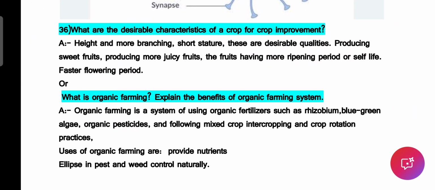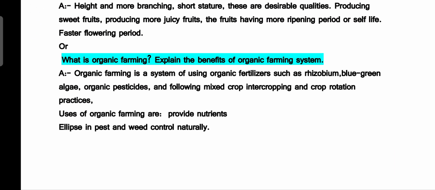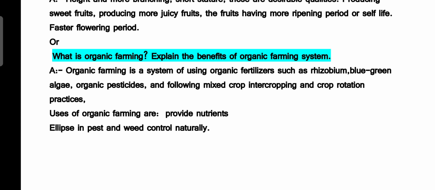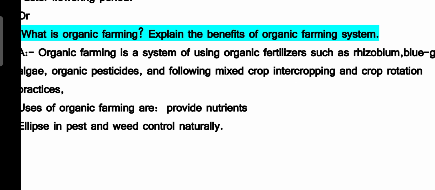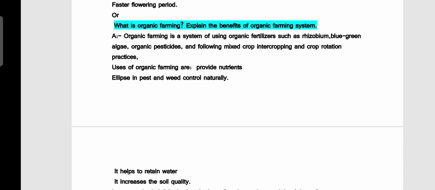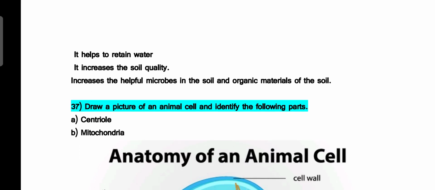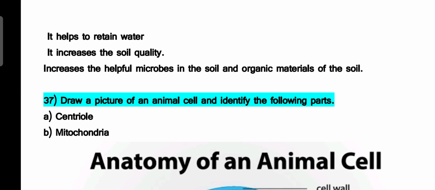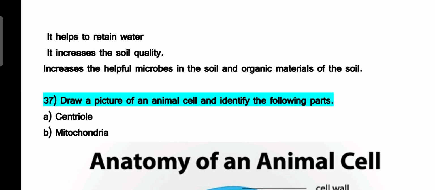Now, uses of organic farming is also asked. They provide the required nutrients to the crops, and they also help to eliminate the pest and weed. So they act as pest control and weed control methods. They also help to retain the water. It increases the soil quality and also helps microbes to grow along with the organic materials.